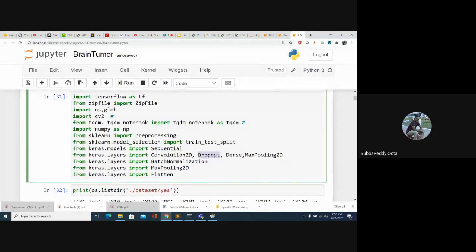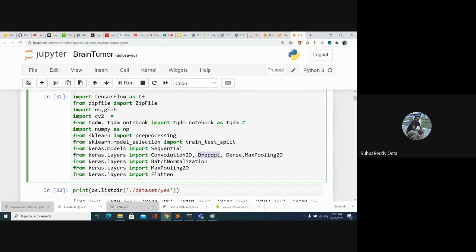Dropout is mainly for regularization, to avoid overfitting. The advantage with dropout is, let's say one layer has 1,000 neurons. If you mention dropout as 0.5, you are not using all 1,000 neurons in the training.